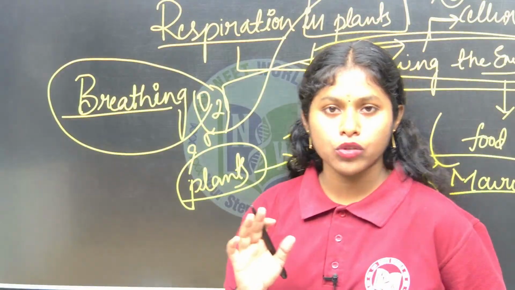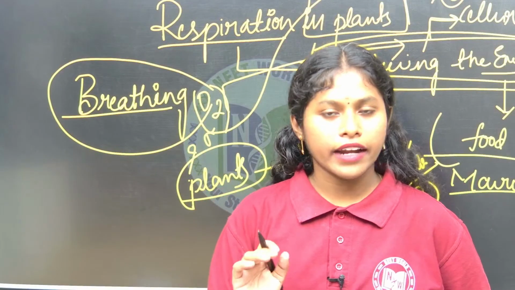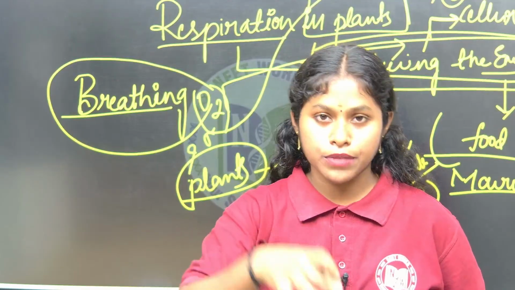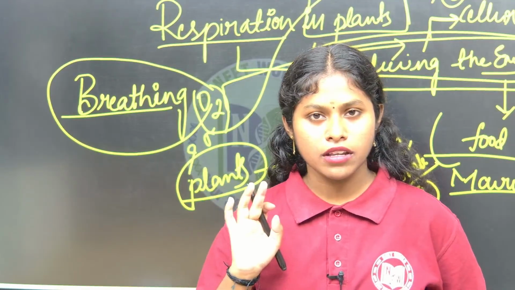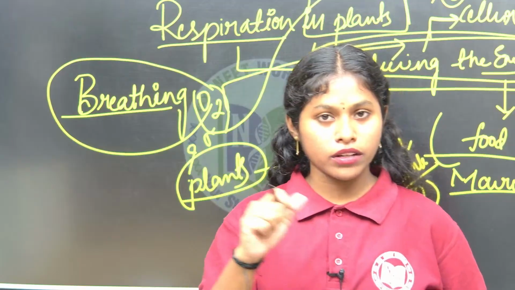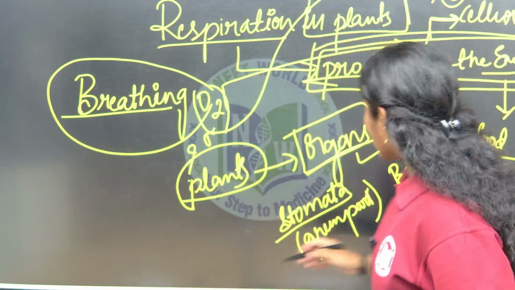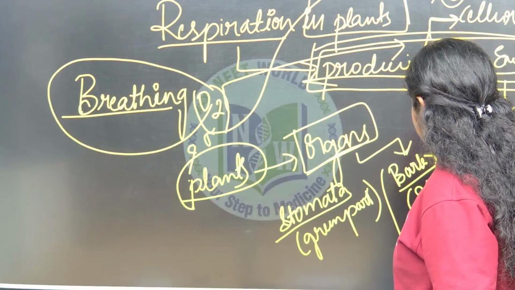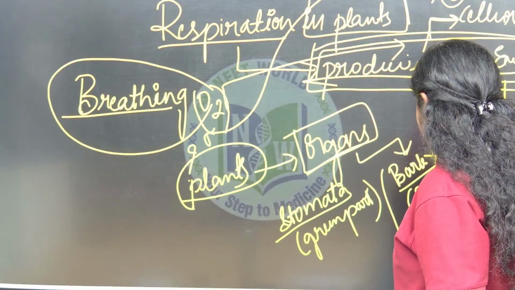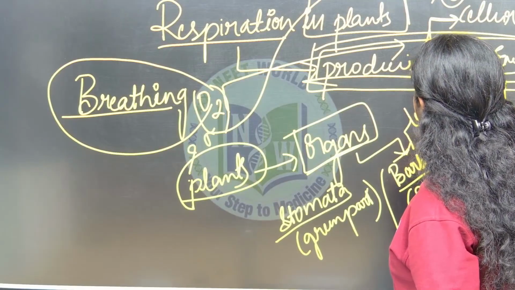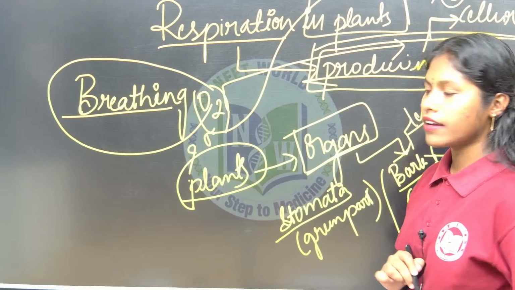Take the root, the underground part of the plant. The basic function of the root is to absorb water and conduct minerals, and that also requires energy, which means they also need the exchange of gases. It is by the lenticels.